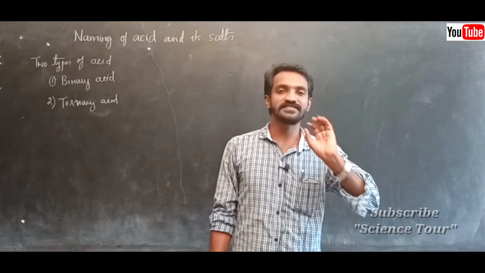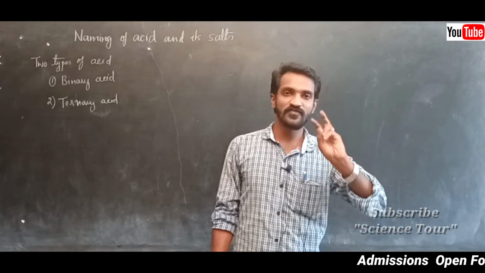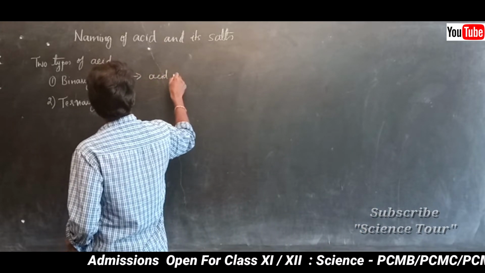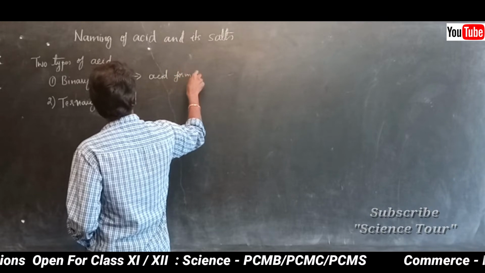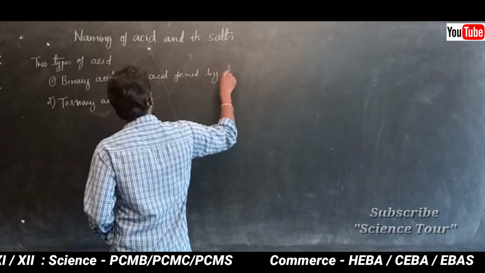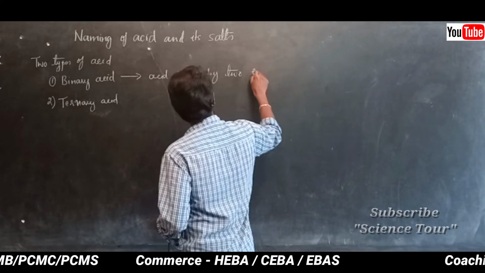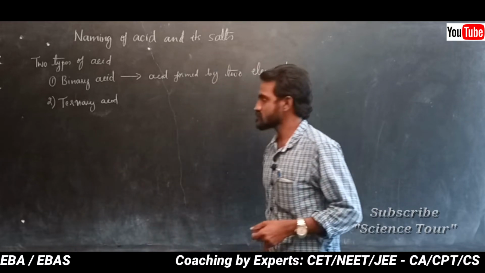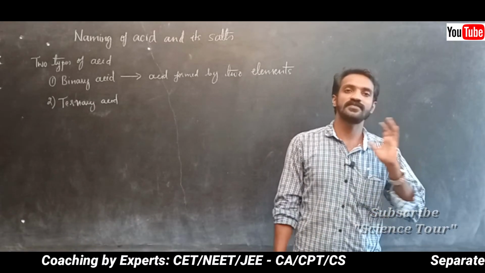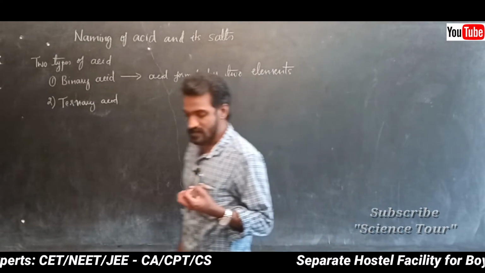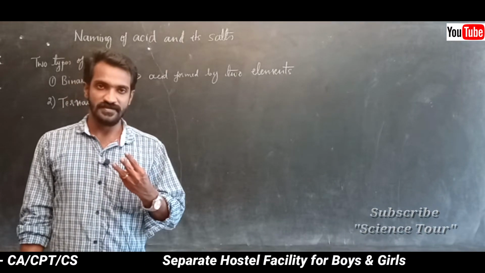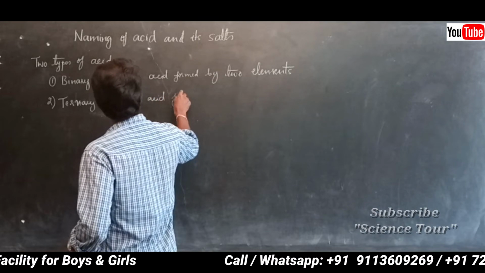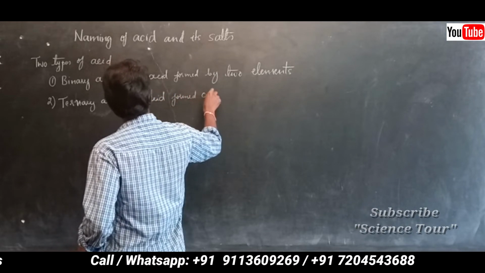Okay, what is binary acid? Bi itself says two: an acid formed by two elements, which join and combine together. And here ternary means three elements. Understood? Here the acid is formed by combining three elements.